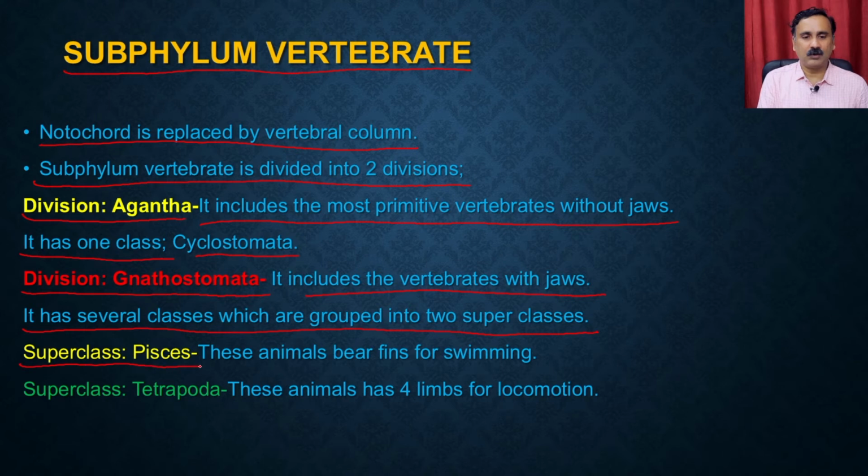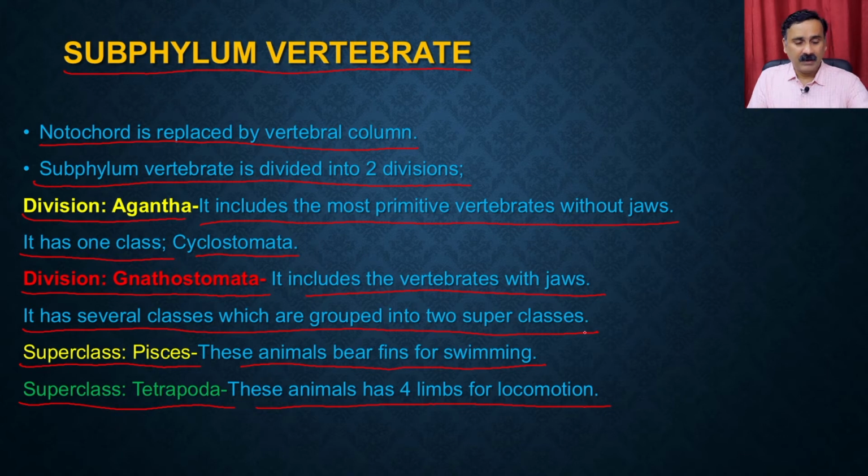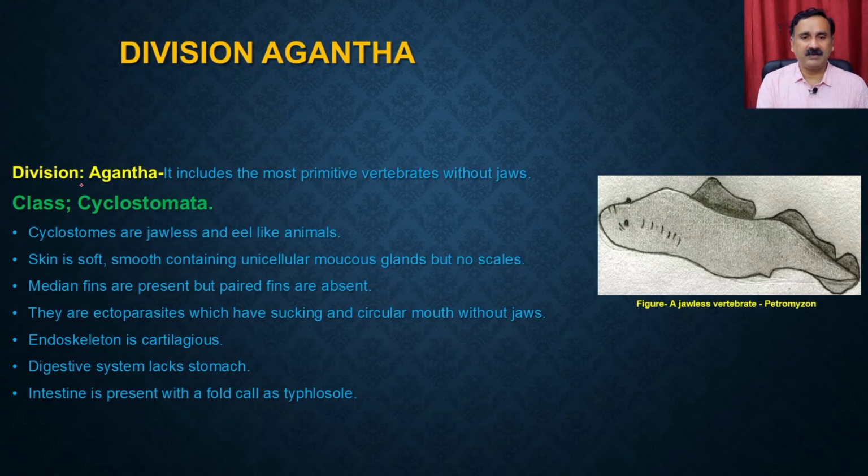Superclass 1 is called Pisces. These animals bear the fin for swimming, whereas the superclass Tetrapoda, these animals have the four limbs for locomotion. Now let's discuss the division Agnatha. So division Agnatha includes the most primitive vertebrates without the jaw, and within that you have the class Cyclostomata.